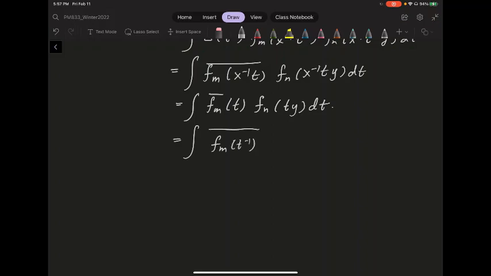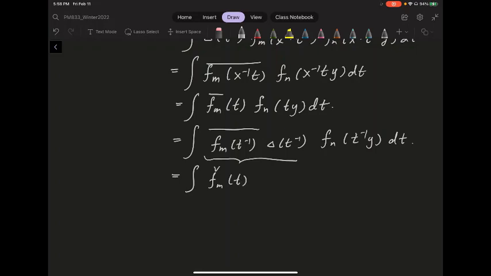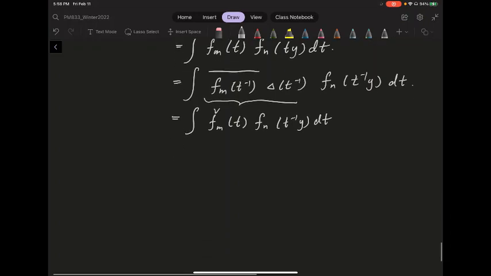So this one you can write as the integral of the Fm T inverse. Let's move everything back to the T inverse. Delta of the T inverse, the modular function, and then I have the T inverse y dt. But the first part is the Fm check at T, and then you have the Fn of the T inverse y dt. So basically you remove the x inverse, okay? You remove the translation by x. So this is the Fm check convolved with the Fn, and you evaluate this whole thing at y, okay?